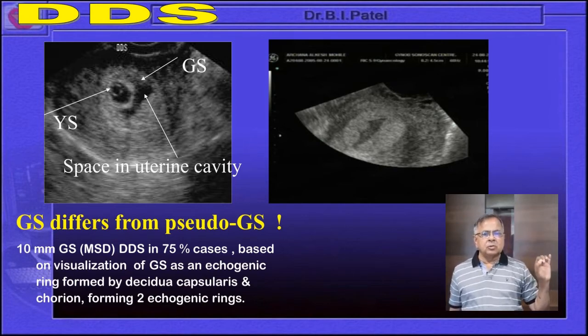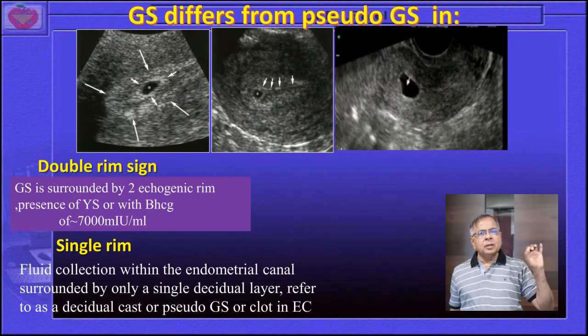What is the double rim sign? To differentiate a pseudosac or a clot inside the cavity, over here on the third image you can see that it is a clot. There is no double rim sign, while in the other two, the first and the second, there is a double rim sign. The larger arrow is showing the myometrial endometrial junction, and the smaller arrow is showing the GS rim, and that will give you the idea regarding the differentiating point.